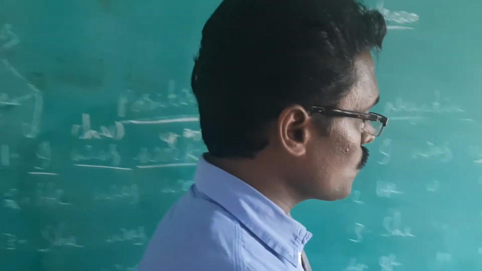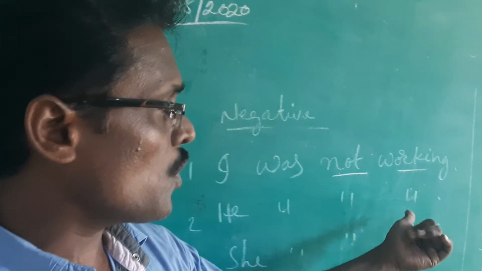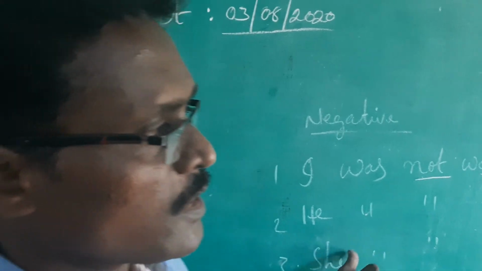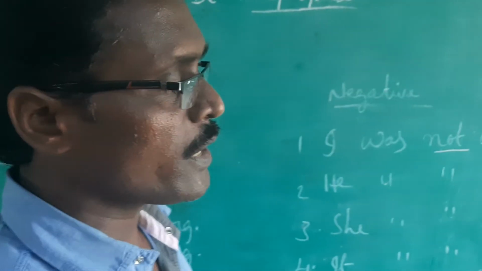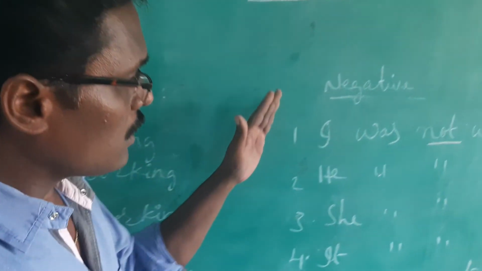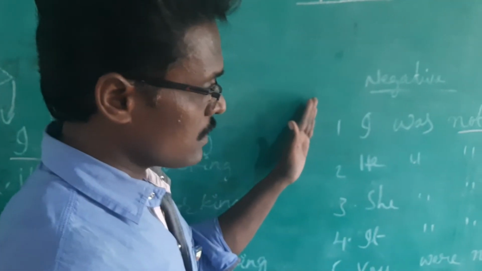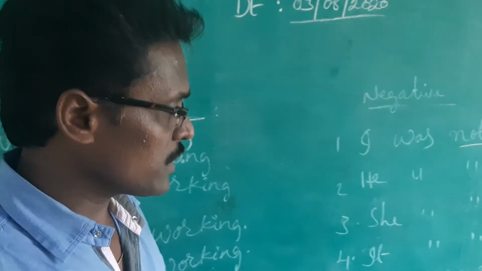Tomorrow I will explain you the past perfect tense. This is past continuous, and one more tense is there, past perfect continuous, and past perfect tense. And the day after tomorrow I will explain you the past perfect continuous tense. So this is the past continuous tense, and you have to remember these formula sentences. You can write a number of sentences at your home.